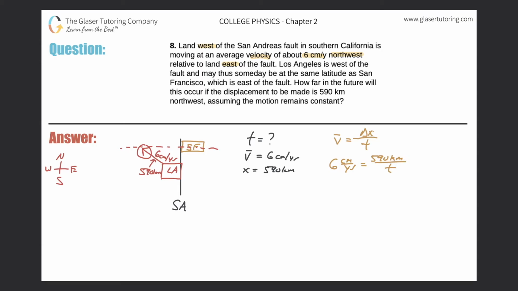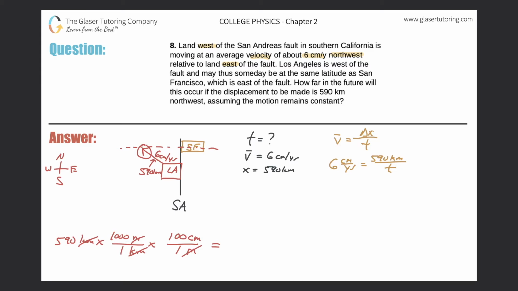So I'm going to do that on the lower left-hand corner. So 590 kilometers. I put kilometers on the bottom, meters on the top, because I know that there are 1,000 meters in 1 kilometer. That gets rid of the units of kilometers. Then meter goes on the bottom so I can cancel it. And now I do know the relationship between meters and centimeters, which is 100 centimeters in 1 meter. So the meters cancel.